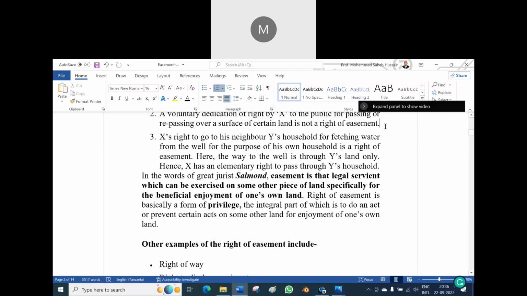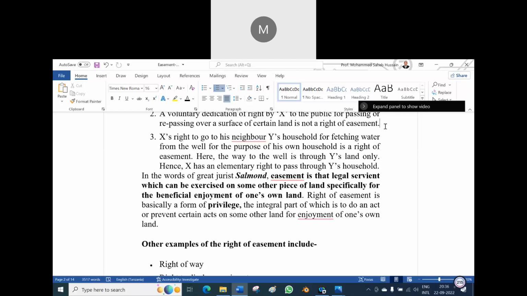It is not an easement. If a person allows X the right to go to his neighbor's household for fetching water from the well for the purpose of his own household, that is a right of easement. Suppose only one government well is there in the village. At that time, the people have to reach it over somebody's land. At that time, it is called an easement right, because he is going over there not to dance around the well. What to do?